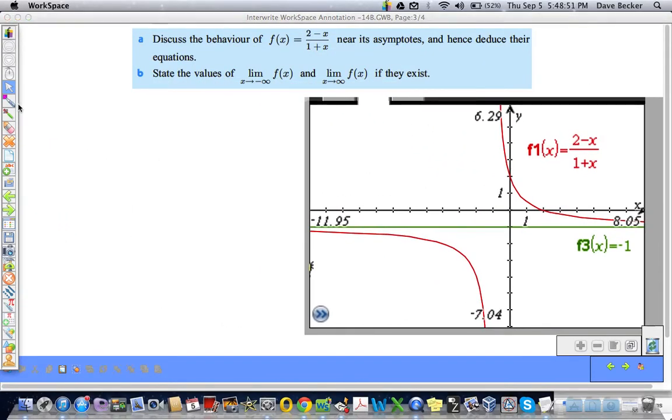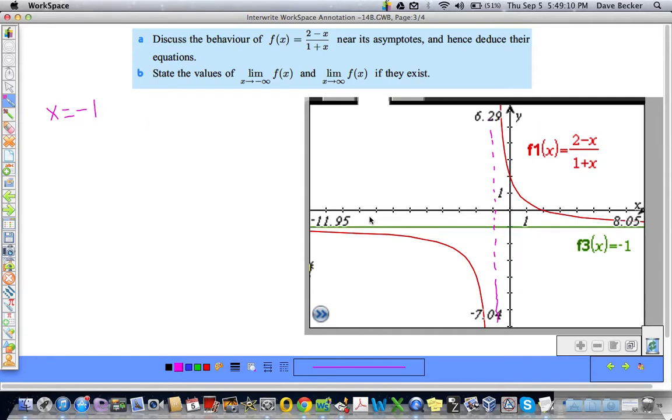Okay, so we talked about that vertical asymptote right at -1. Right here. Sorry, that's not very accurate. So we need to discuss the behavior of the graph near all of its asymptotes. So we have an asymptote at x equals -1 and also at y equals -1.